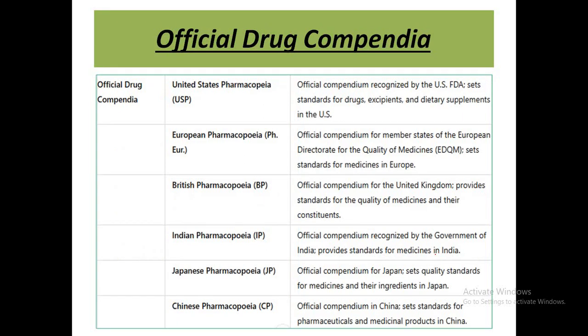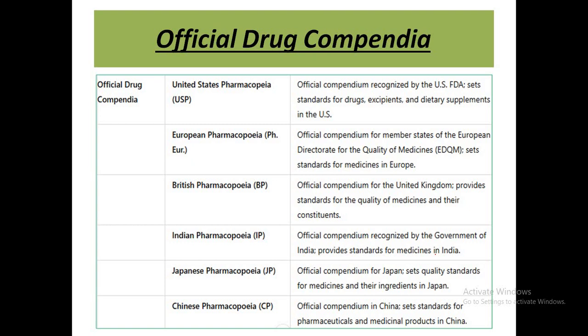Here you can see a list of the important drug compendia, like the United States Pharmacopoeia. It is the official compendia recognized by the US FDA. It sets the standards for drugs, excipients, and dietary supplements in the US. Another example is the European Pharmacopoeia, that is Ph. Eur., an official compendia for member states of the European Directorate for the Quality of Medicines, that is the EDQM.